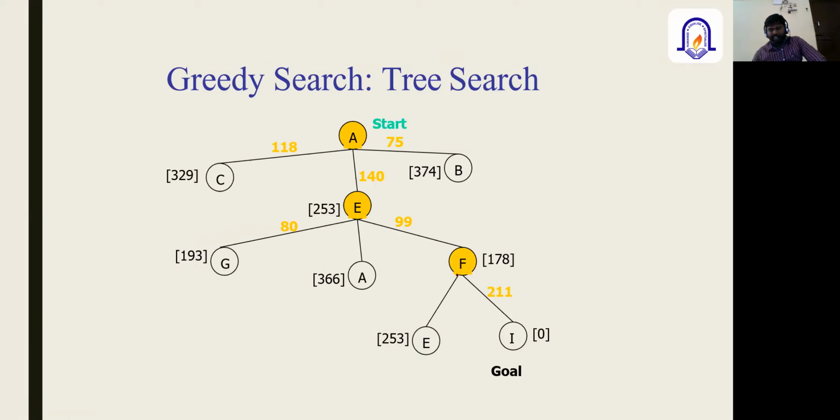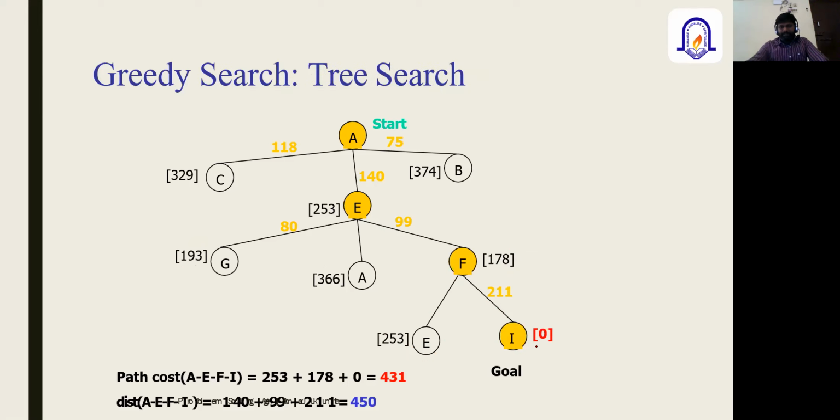When we select this node F, it has two children, E and I. The distance between F and E is 253 path cost, and F to I is 0. So here this is the actual path cost. Out of these two values, 253 and 0, what will be our goal node? I will be our goal node. So that is the shortest path through which we can reach the goal state.